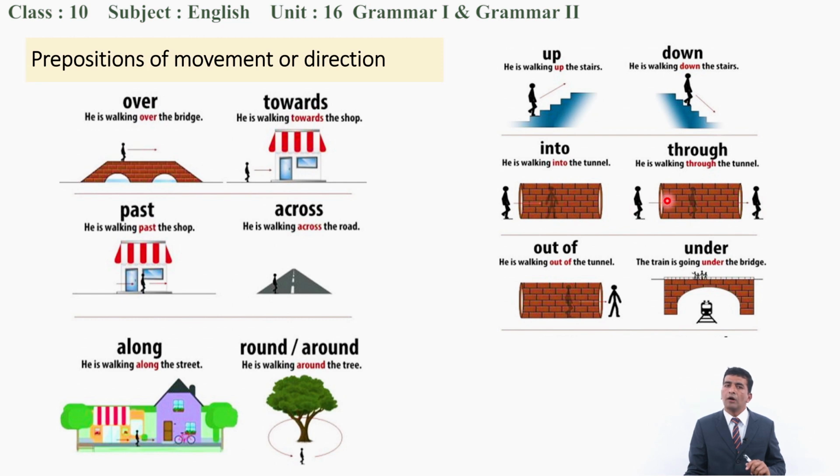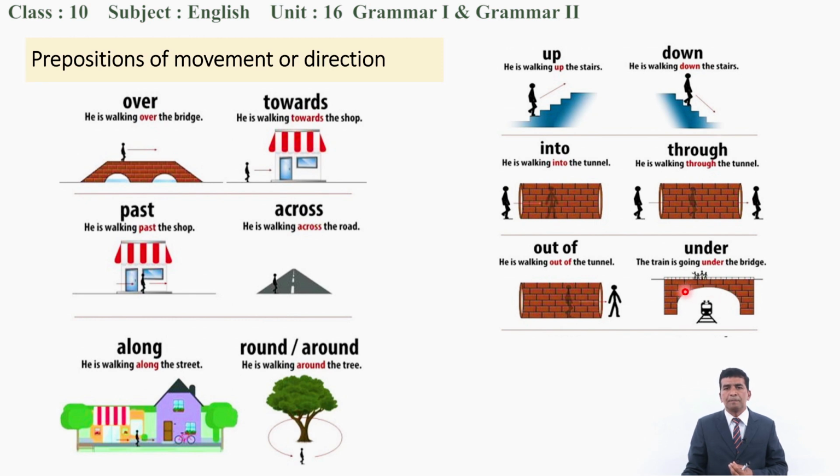That movement is called through. Next one is out of. To mean out of, someone was inside at first, inside the tunnel, and he came out of the tunnel. He came out now. He is walking out of the tunnel.